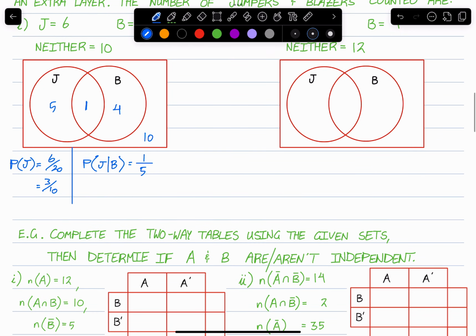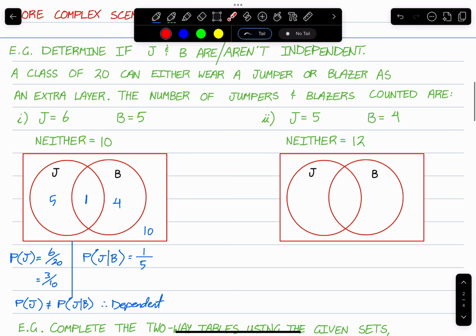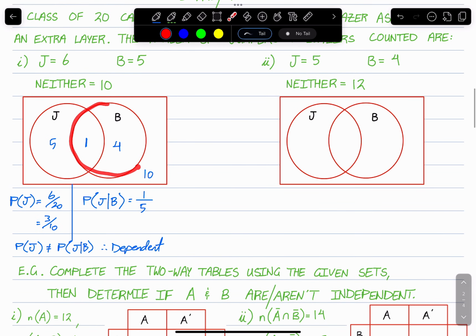Now, in this instance, take a look. The probability of J does not equal the probability of J given B. Therefore, these are dependent. Now, intuitively, it obviously makes sense in this case that if we limit the number of people, in this case, blazers, it feels like the number of people with jumpers as well should be smaller, therefore dependent.